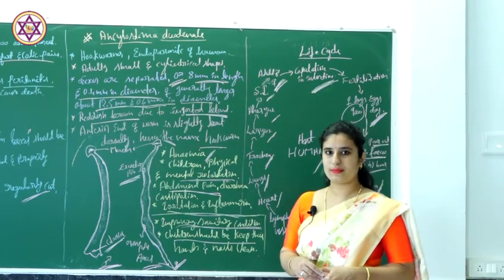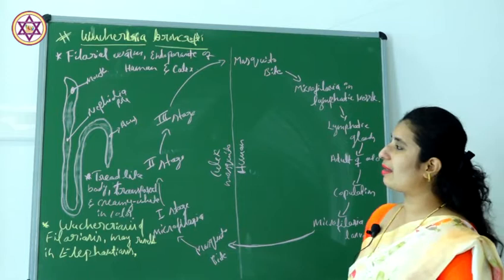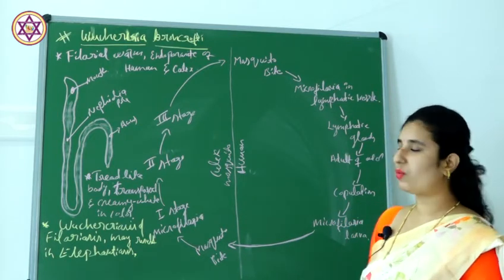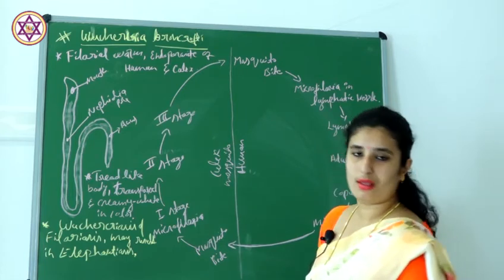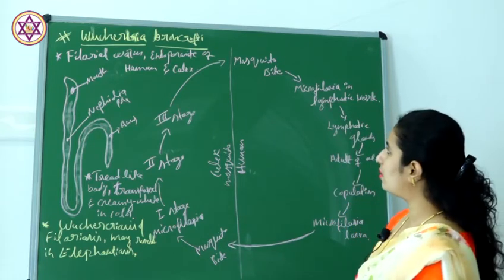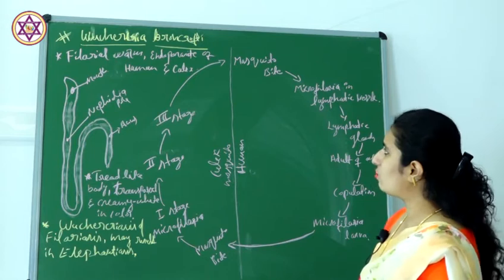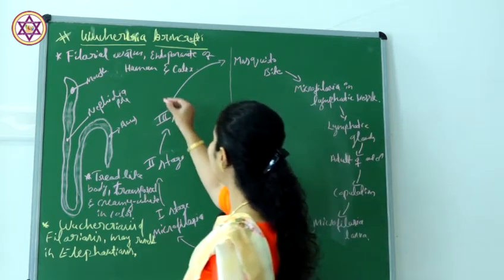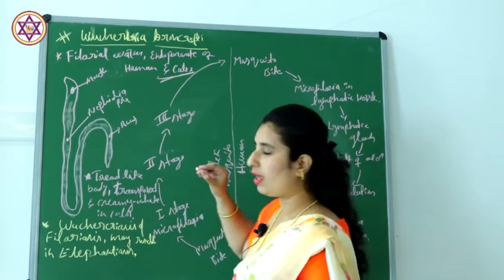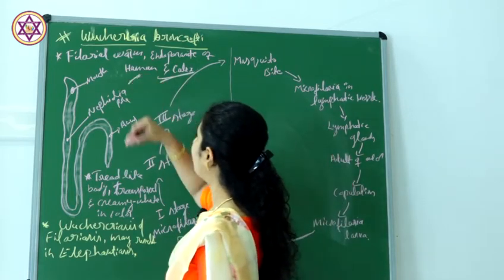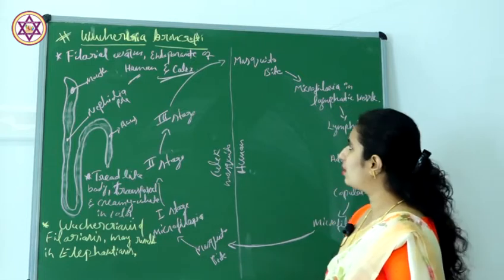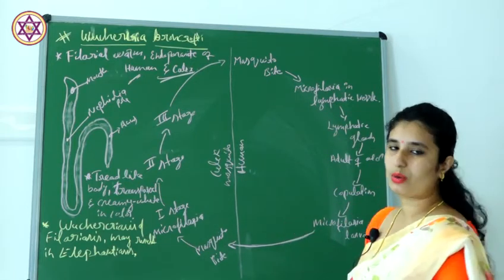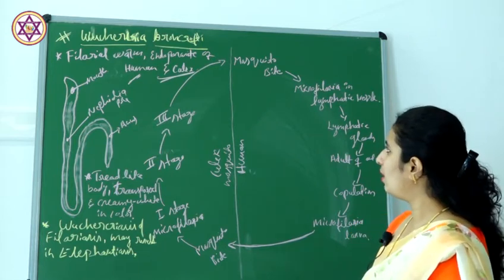Okay. So here the last example is Wuchereria bancrofti. This particular worm is commonly called the filarial worm. It is an endoparasite of human and Culex mosquito. Here human is the primary host and the Culex mosquito is the secondary host.